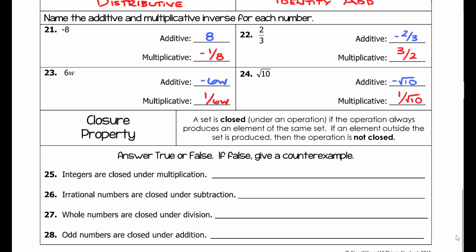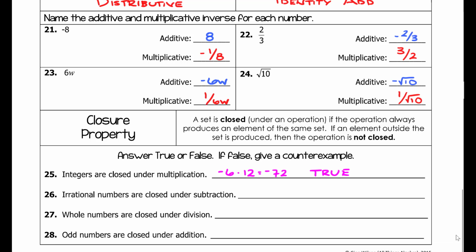So can we take any 2 integers, multiply them together, and generate a new integer every single time? I cannot think off the top of my head of any 2 integers that we multiply that do not generate a new integer, such as, let's say, -6 times 12 is -72. -6, 12, and -72 are all 3 integers. So an integer times an integer does give you a new integer. This is true.